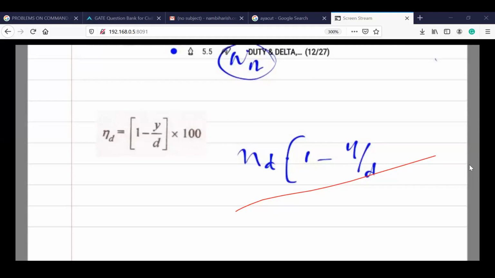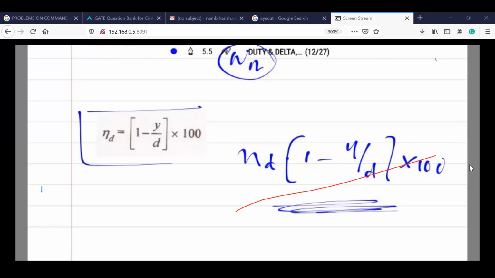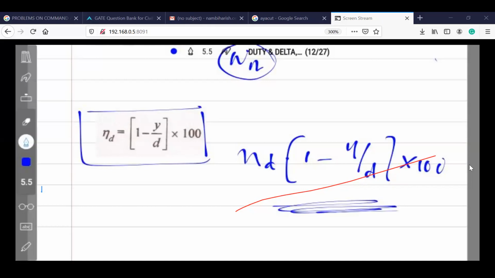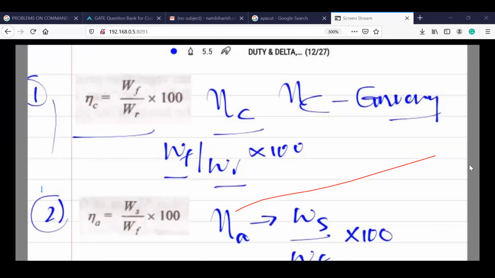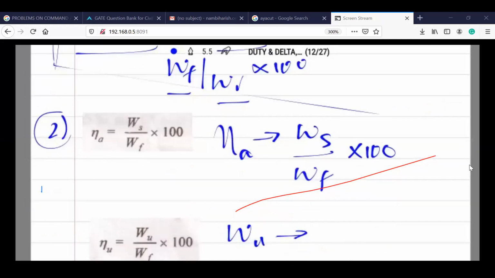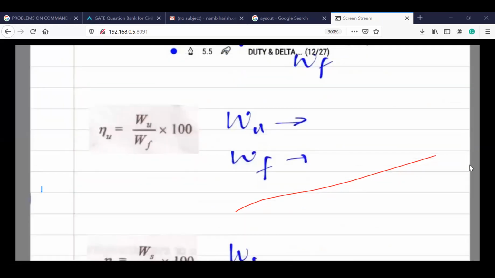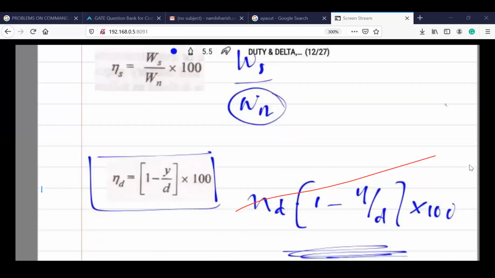This is where we start our actual theory class. By using all these formulas, I'm writing again on the left side because you may not be able to see this text format. These are the formulas required to do the calculations. Once again, we have 6 equations: conveyance efficiency, application efficiency, then uniformity, then storage, and then distribution.